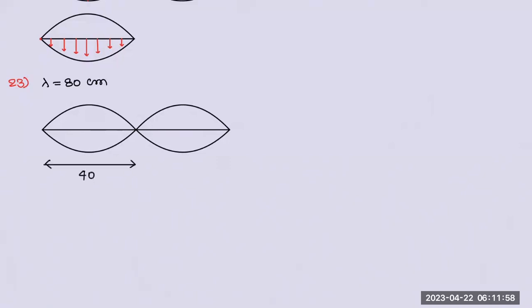This is 40 centimeter. So, if I take 60 centimeter separation, I'll take it from here. 60 means definitely it'll go to the next loop. Two particles in neighboring loops will have what? Tell me. Opposite phase. Sir, definitely it is pi. No, the possibility of 0 is also there.